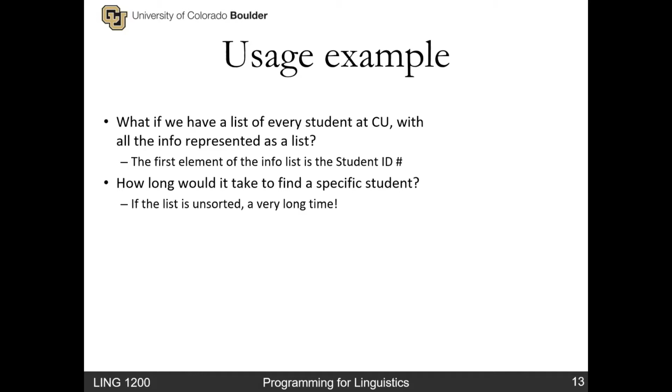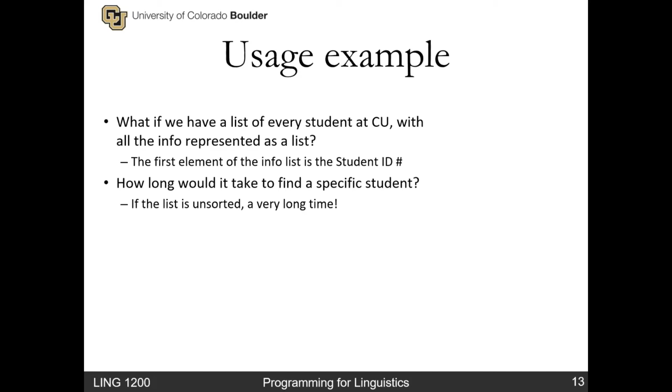Well, in a list, if it's not sorted, you have no way of saying, you know, if it starts with a 9, it's toward the end of the list. You don't know that. You have no sorted list. It's going to take a very long time because you're going to have to go over all 30,000 or so items in the list until you find the one that you want. Well, all 30,000 if it happens to be at the end, right? So it could potentially take a relatively long time to find the student ID number that you want.